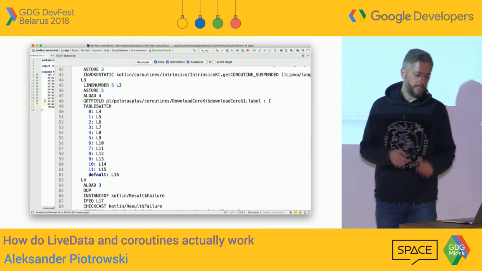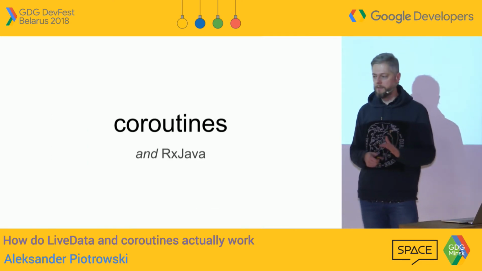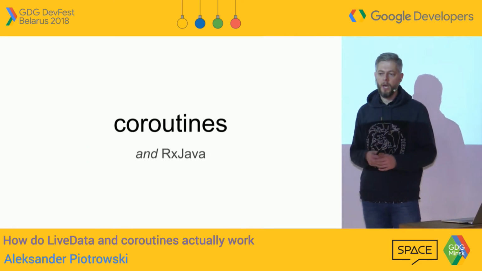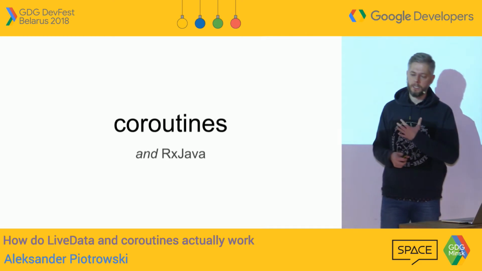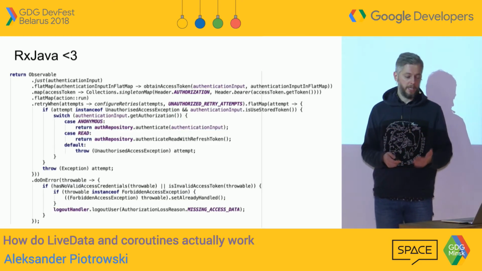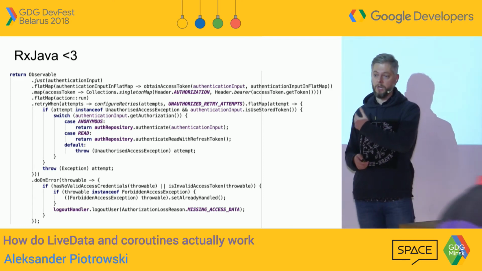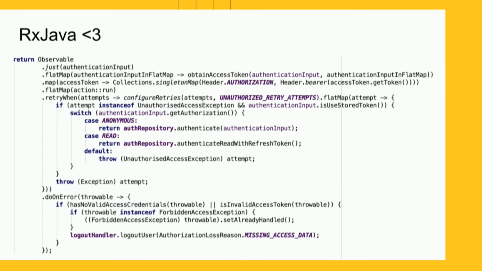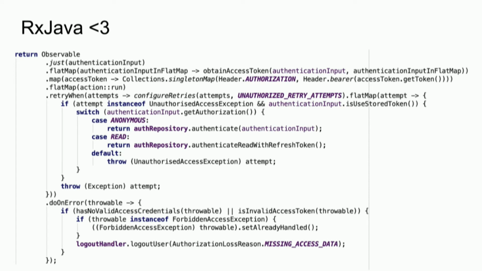Okay, and there is one last thing I want to touch on. I still have five minutes, hopefully enough time. It's a question that I'm trying to answer myself. I'm using RxJava. I love RxJava, and I'm not scared of this kind of code, right? Coroutines look nice, but this is my bread and butter. The question I'm trying to answer is: do I really have to switch to coroutines?